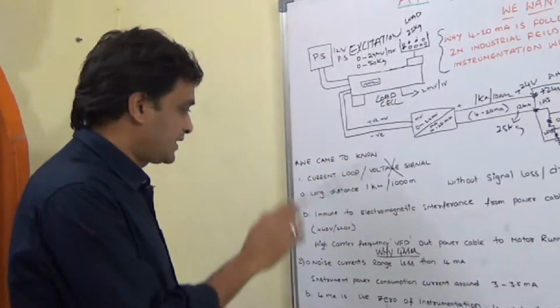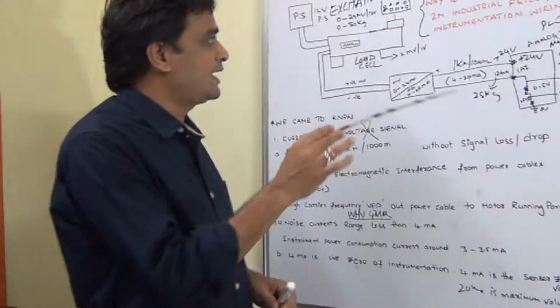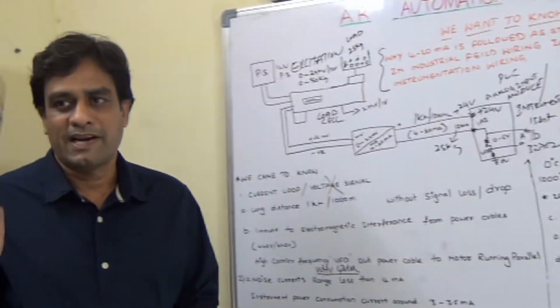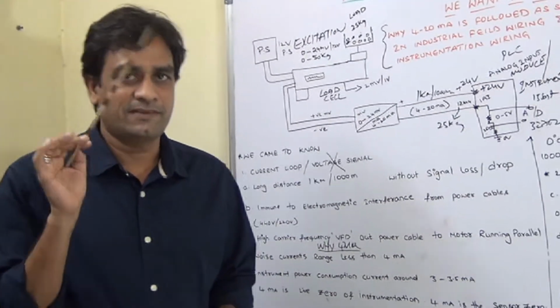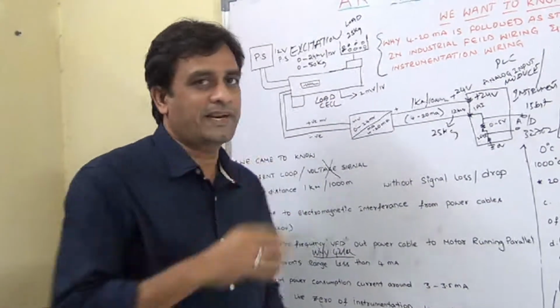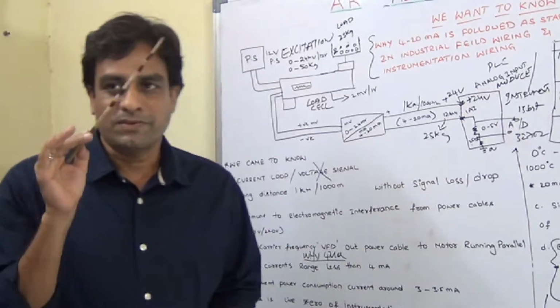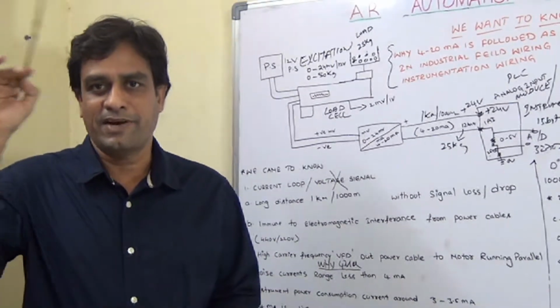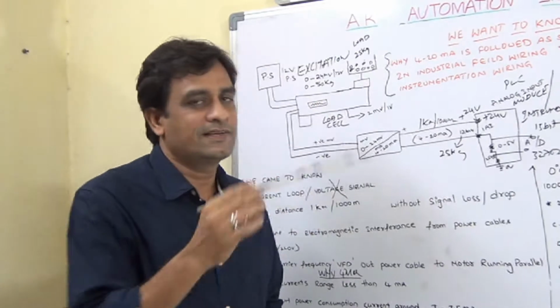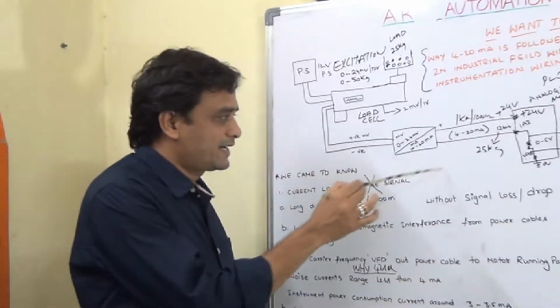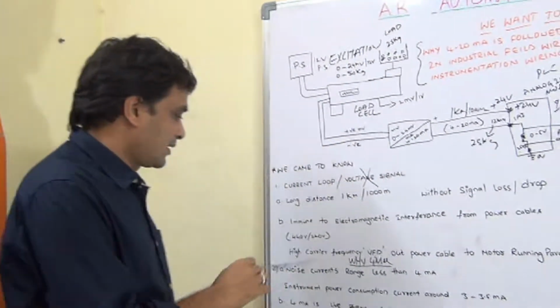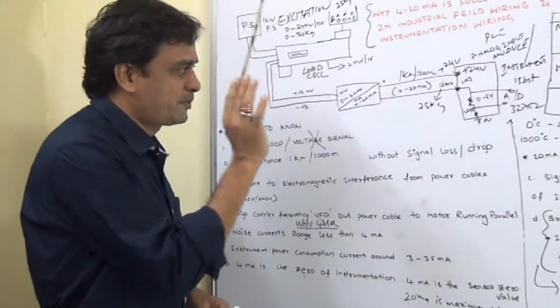So the first point is we want a live zero. Live zero means when the sensor is working and giving zero value, we start at 4 milliamp. So 4 milliamp is a safe value above industrial interferences and the working current of the instrument.